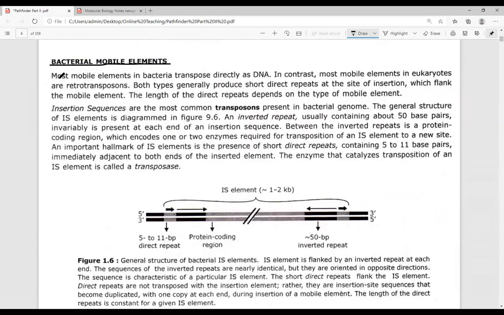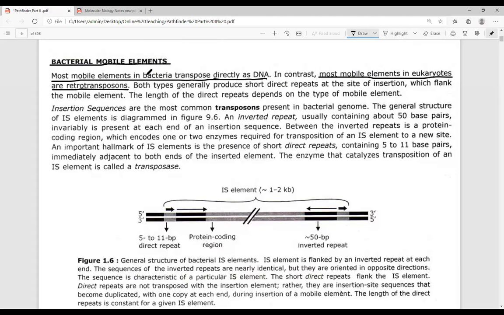See this, the most notable elements in bacteria are transposed directly as a DNA molecule. In contrast, most mobile genetic elements in eukaryotes are retrotransposons. The mobile genetic elements present in eukaryotes are usually retrotransposons in nature, whereas most mobile elements in bacteria are transposed directly in the form of a DNA molecule.